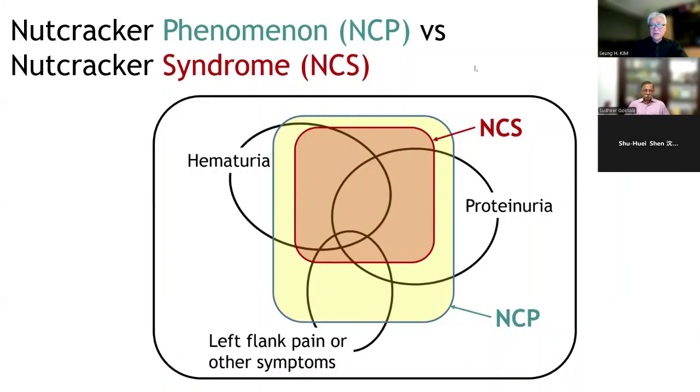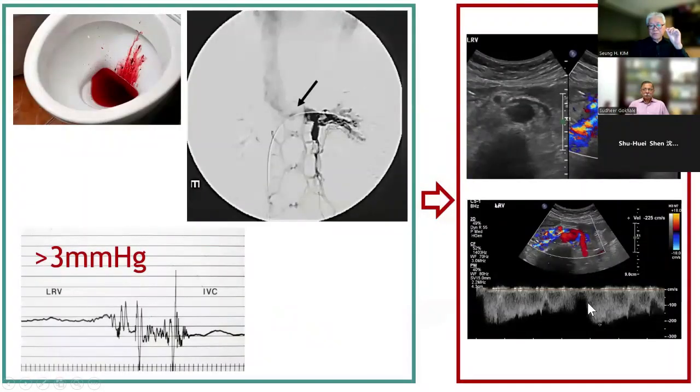And one thing we should be careful about is the difference between the nutcracker phenomenon and the nutcracker syndrome. Phenomenon is just a phenomenon, the compression itself. And if the patient has symptoms like hematuria, proteinuria, or left flank pain or others, we call it nutcracker syndrome.